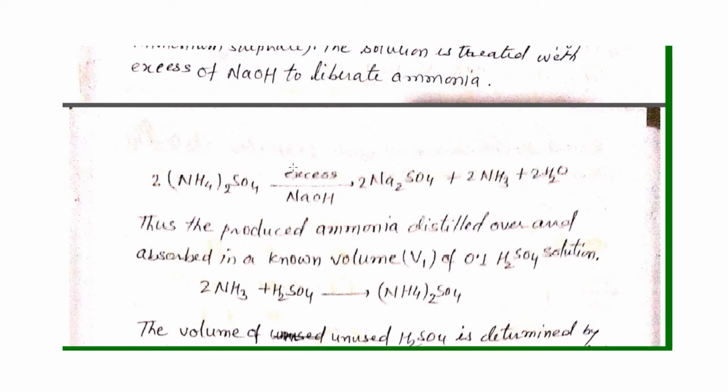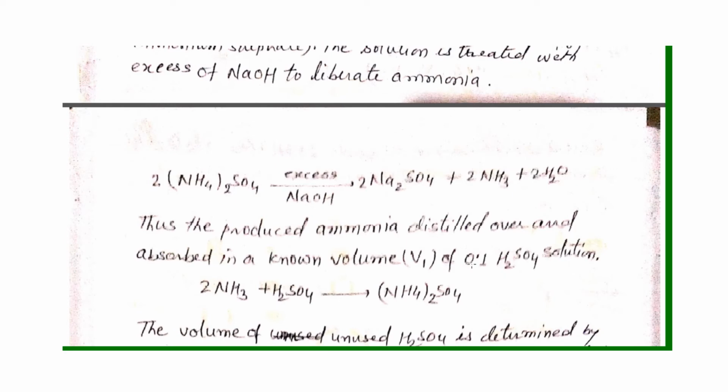When we add excess NaOH to the ammonium sulfate solution, the NaOH reacts with ammonium sulfate and makes sodium sulfate plus ammonia plus 2H2O. So this gas will come out. Thus the produced ammonia is distilled over and absorbed in a known volume V1 of 0.1 N H2SO4 solution.